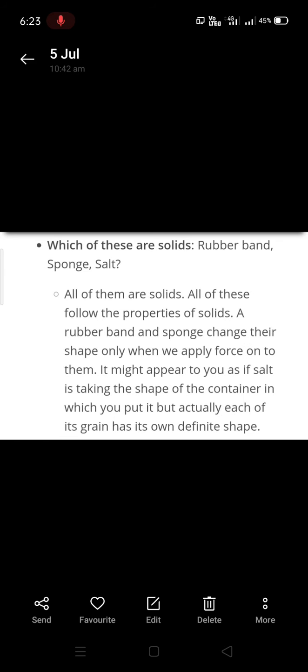But there are certain exceptions. Those are rubber band, sponge and salt. Just consider their situations. All of them are solids. Generally, they follow the properties of solids. A rubber band and sponge can change their shape only when you apply force onto them. You might also think that salt is taking the shape of the container, but actually each of its grains has a definite shape. So, all these three are solids.